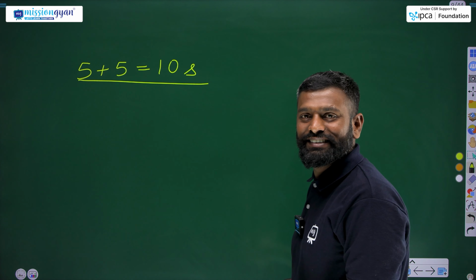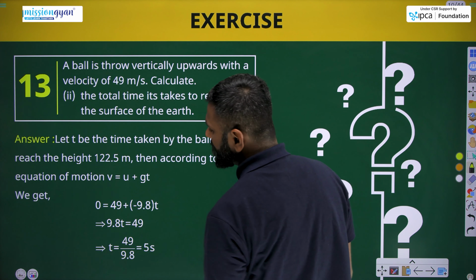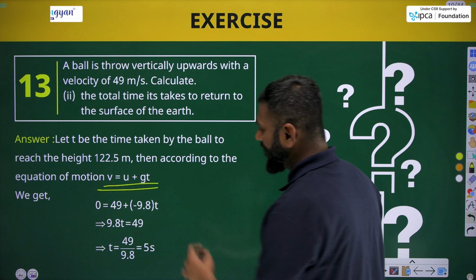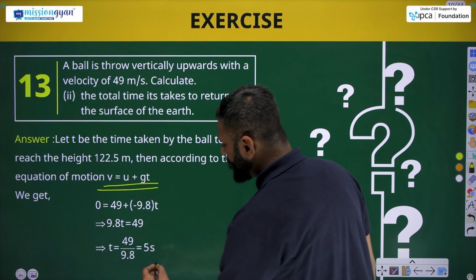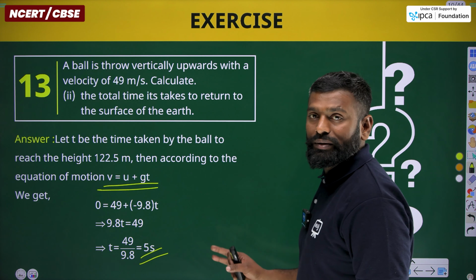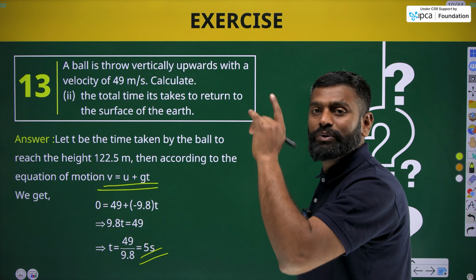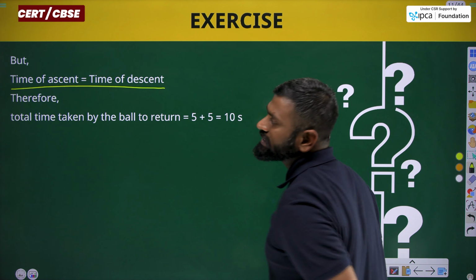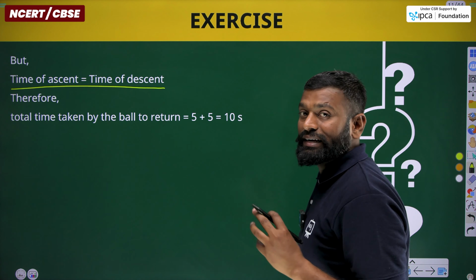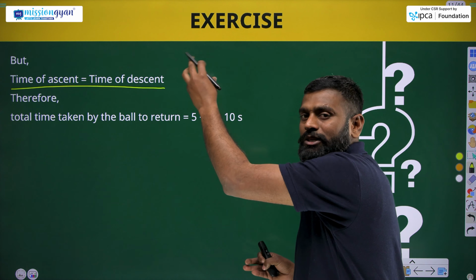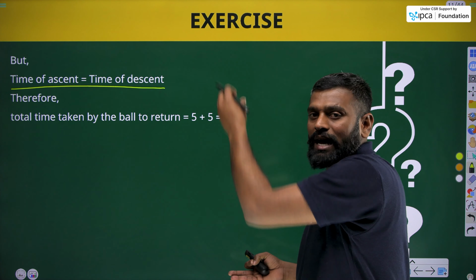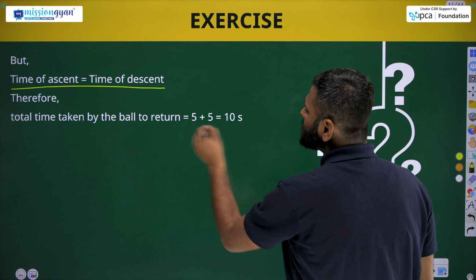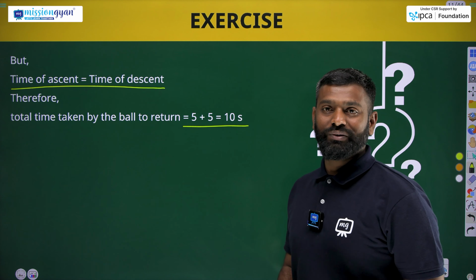Let's check the answer. It also solved the question with the first equation of motion, and by applying the formula value, it gives the time t for reaching the maximum height, and we already know the time of ascent is equal to the time of descent. The time taken by the ball to reach its maximum height is equal to the time it takes to get back to the same position. Therefore, the total time will be 10 seconds. Let's move to the second question.